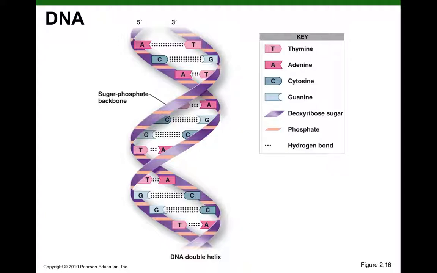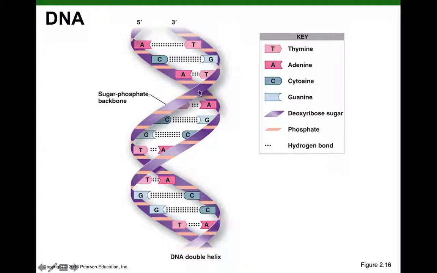The phosphate groups are attached to the 5' carbon of our sugars. So the head, or the start of the DNA strand, is defined as the 5' phosphate end with that free 5' phosphate.